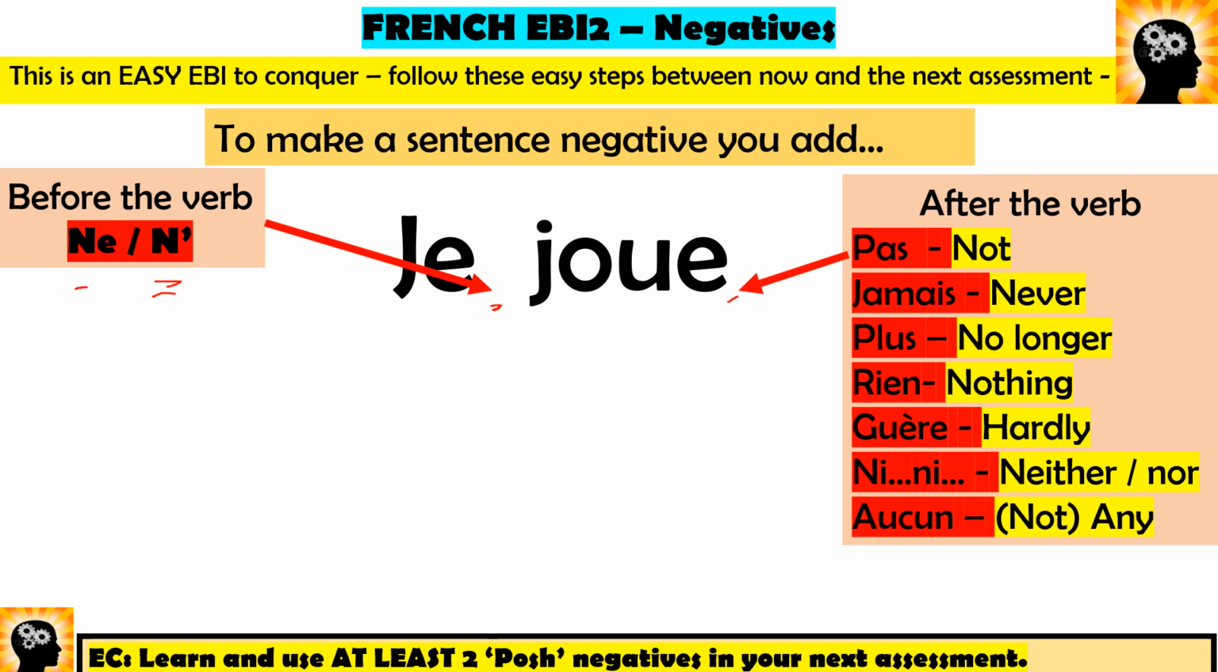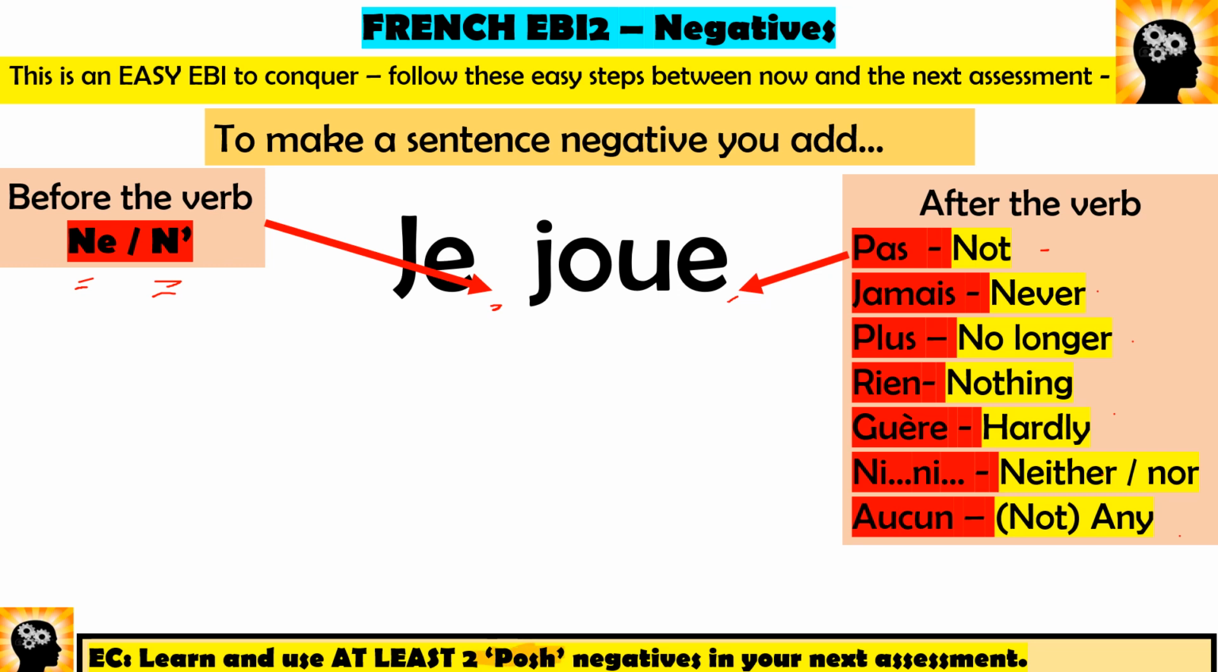So je ne joue pas means I don't play. Je ne joue jamais means I never play. Je ne joue plus means I no longer play. Easy. So you need two parts. You still need your ne, but then for this next bit, you can say pas for don't or not, and then just add the right word after the verb to say what you want to do. So that's the theory. These are known, in Glenthorne anyway, as posh negatives.